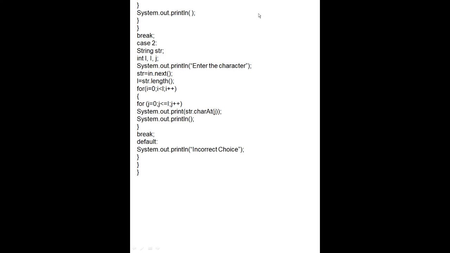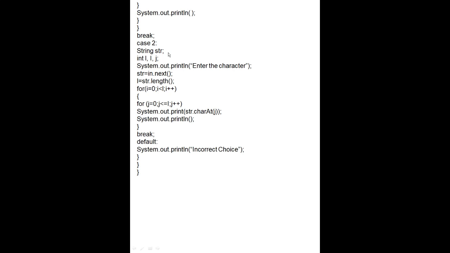5, 4, 3, 2, 1, then 5, 4, 3, 2, then 5, 4, 3, then 5, 4, like this. Only 5 at the last will be there. Now curly bracket, then break. Now case 2 will be here.